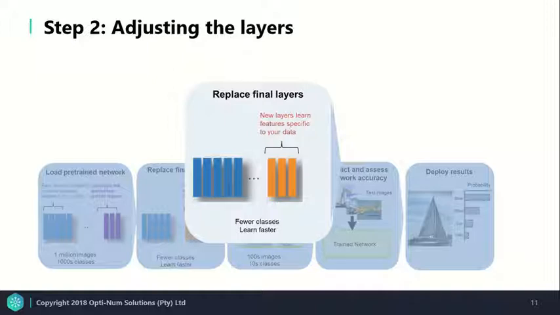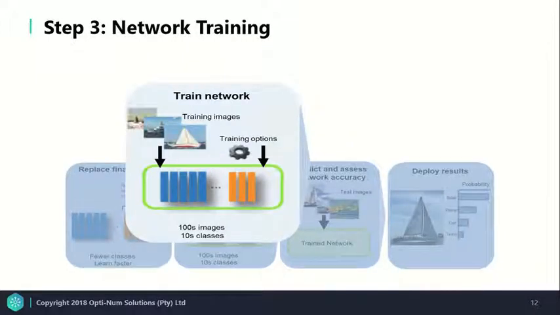These layers are what we adjust so that we can apply our network in a specific context. Step 3 of transfer learning involves actually training our network with specific application images. One step not listed here is that often our images need to go through quite a lot of significant pre-processing before we can use them.